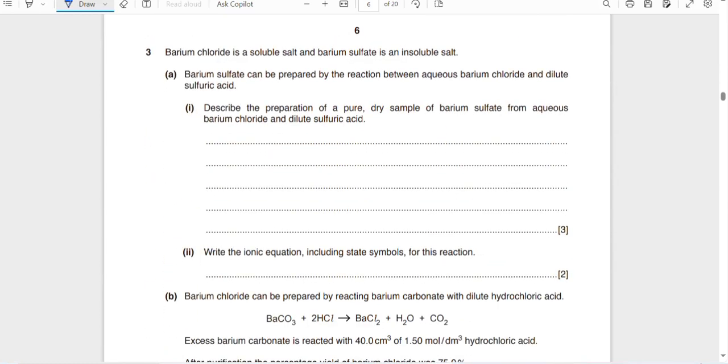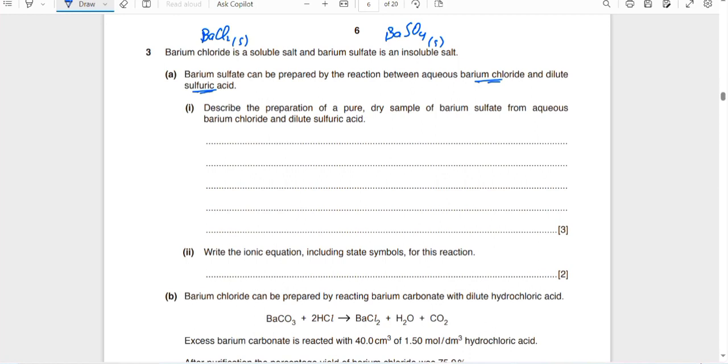Barium chloride is a soluble salt and barium sulfate is an insoluble salt. This is a clue that you must know: barium chloride, BaCl2, is soluble, while barium sulfate is insoluble. So write it as: barium sulfate can be prepared by the reaction between aqueous barium chloride and dilute sulfuric acid. Describe the preparation of a pure sample of barium sulfate from the aqueous barium chloride and the dilute sulfuric acid. So definitely this is the ionic equation.